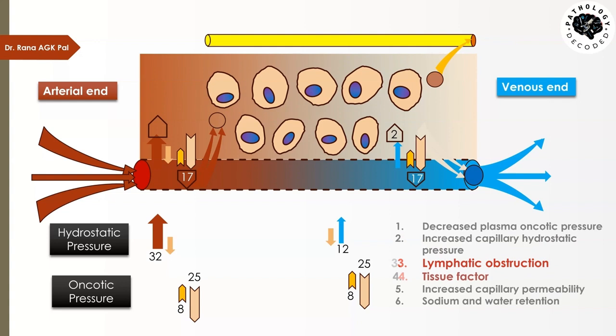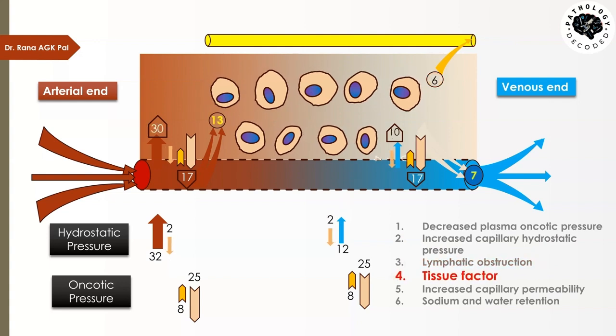Then we have something called tissue factor. Now there are certain tissues which are loose, and since they are loose, they don't exert that 4 mm of hydrostatic pressure. Instead, they just exert 2 mm of hydrostatic pressure. Now due to less exertion of hydrostatic pressure to counter the hydrostatic pressure of the plasma, there is a slight difference in the fluid movement. Instead of 11 mm, fluid goes in by 13 mm, and instead of 9 mm, fluid comes out by 7 mm, which creates a difference of 6 mm. Now these loose tissues, like in the scrotal region and around the eye, the periorbital regions, with the low hydrostatic pressure, these areas are more prone to edema.